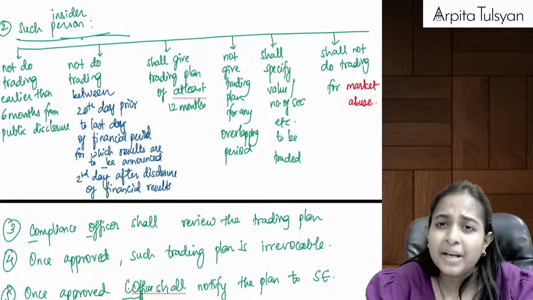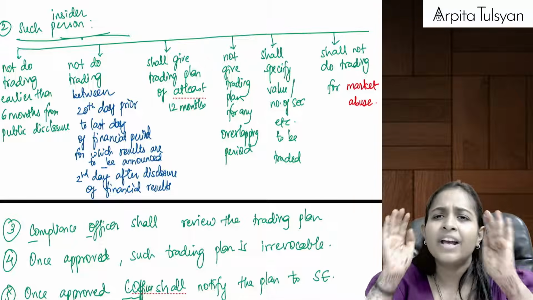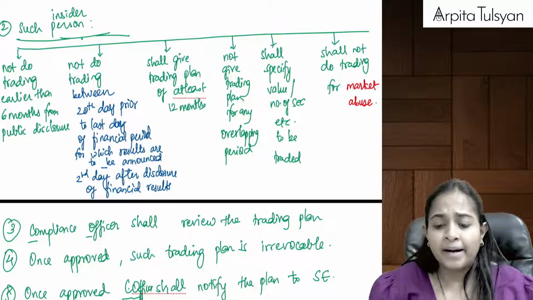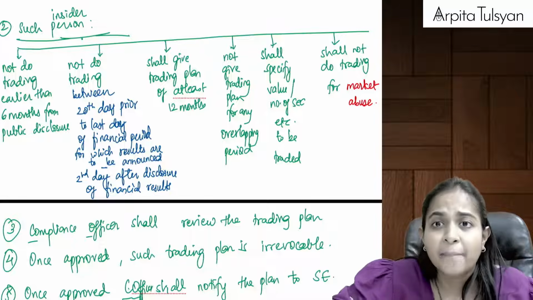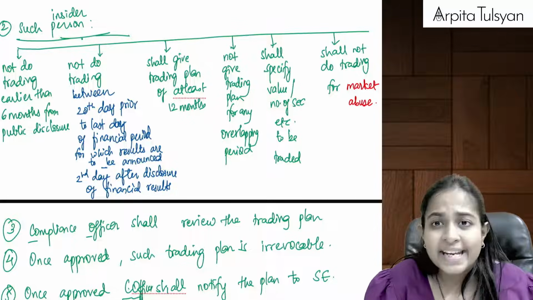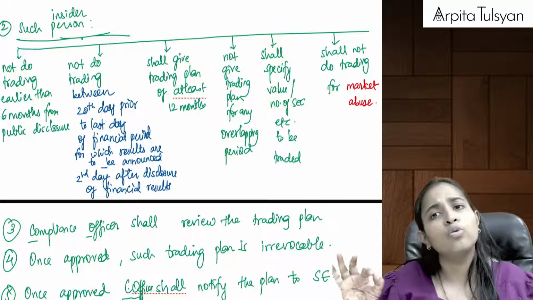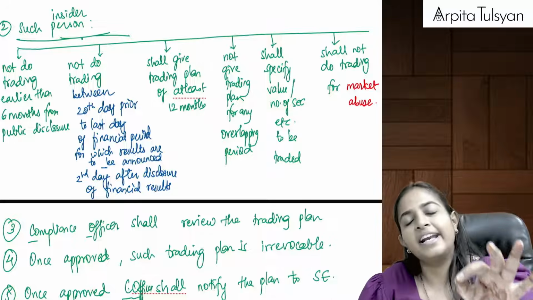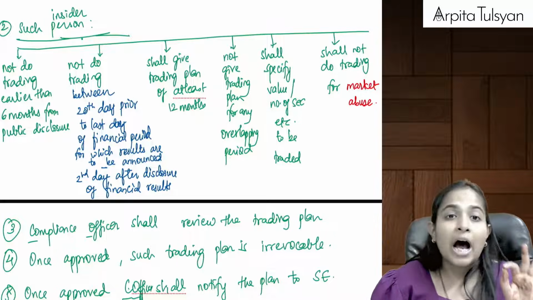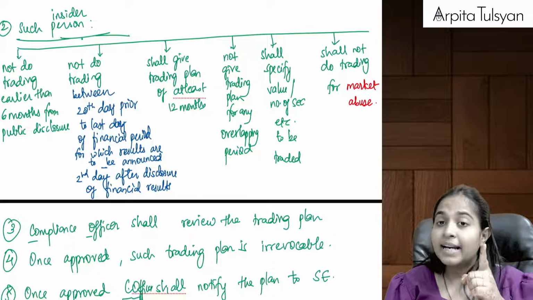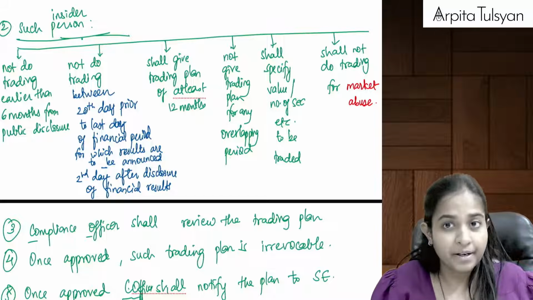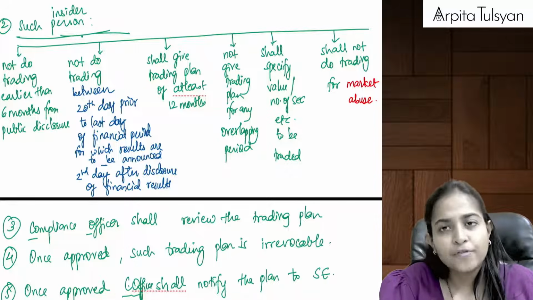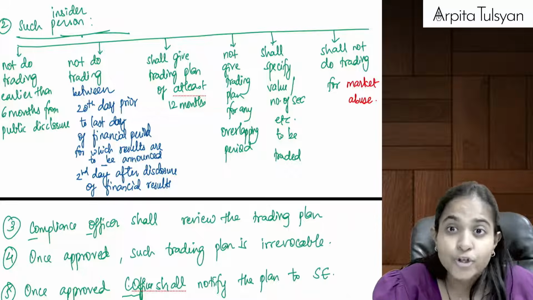Means, are we dependent on the UPSI, or have we already made our different trading plan? We have already made our different trading plan. We are not dependent on any UPSI. I simply want to do that transaction, for which in advance itself I have given a trading plan to the compliance officer. Now the compliance officer cannot tell me that Arpita, you cannot do trading in the company, because we have informed the compliance officer and given a public disclosure of the same also.